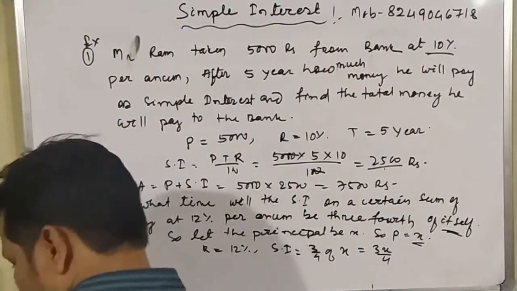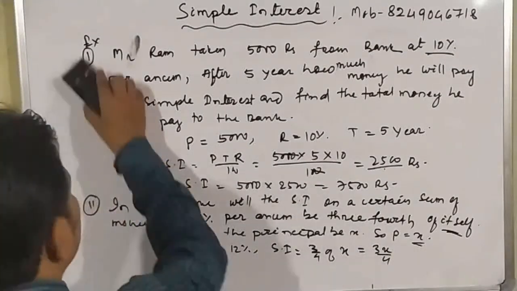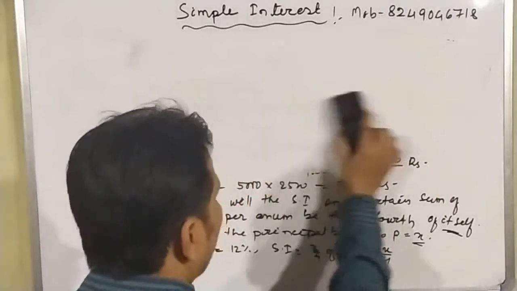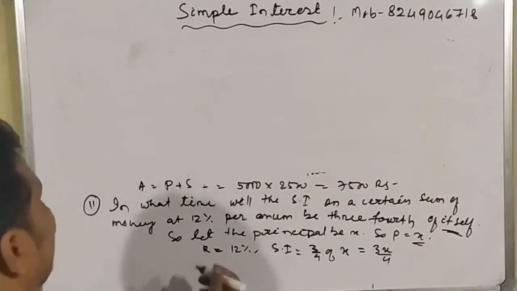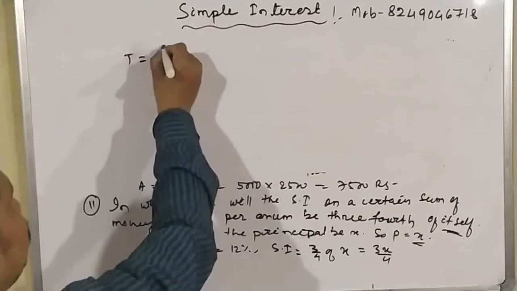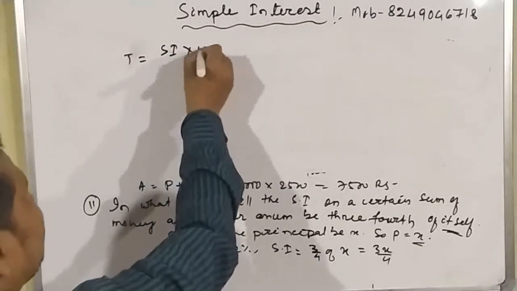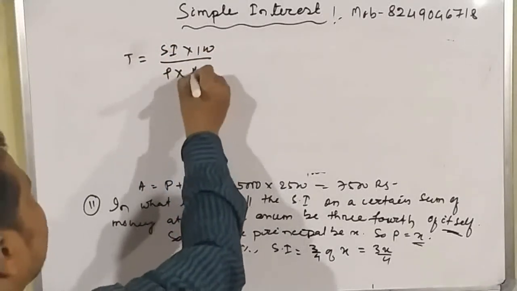Okay, student? So what is the formula for the time period? We have already written it. We know the time period equals simple interest into 100 divided by principal into rate.